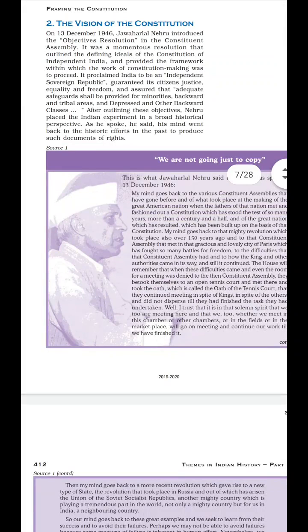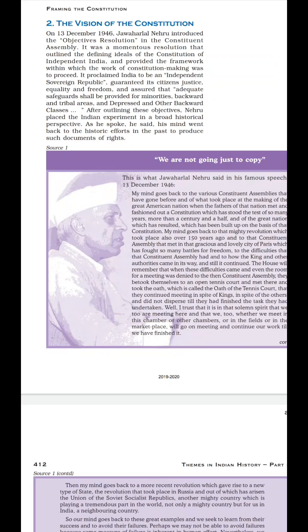So out here, on 13 December 1946, Jawaharlal Nehru introduced the objective resolution in the assembly. Now, what was the objective of that resolution? The objective of that resolution was that it proclaimed India to be an independent, sovereign republic. Clear? Secondly, it granted its citizens, what did it grant? Justice, equality and freedom to be given to all, irrespective of their group, that is caste or any discrimination. That means justice, equality and freedom should be given to all of its citizens.